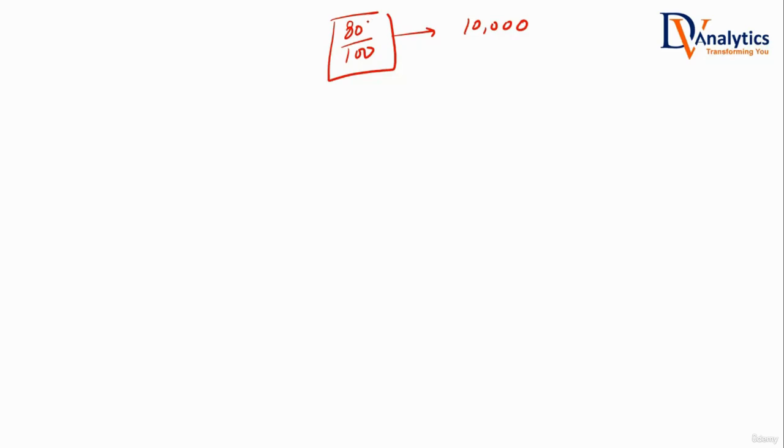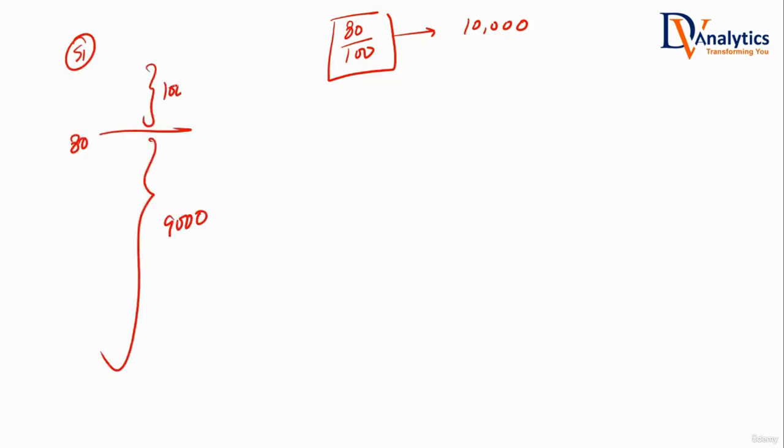Maybe never. There are two scenarios. In scenario 1, with 80 marks, he outscored 9,000 people. He scored better than 9,000 people. Only 1,000 participants got better than him. 90% are below him, 10% are above him.